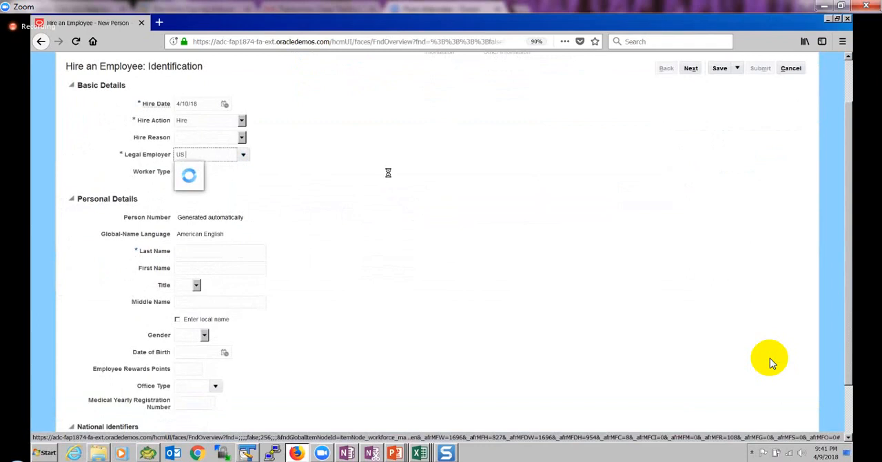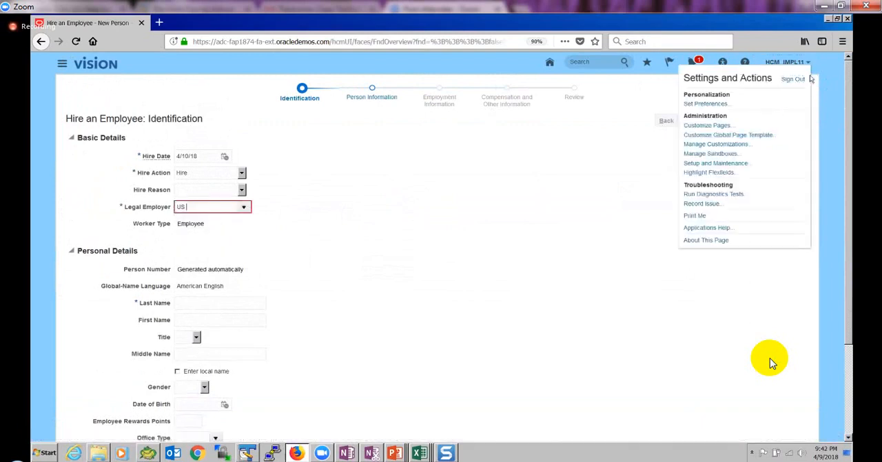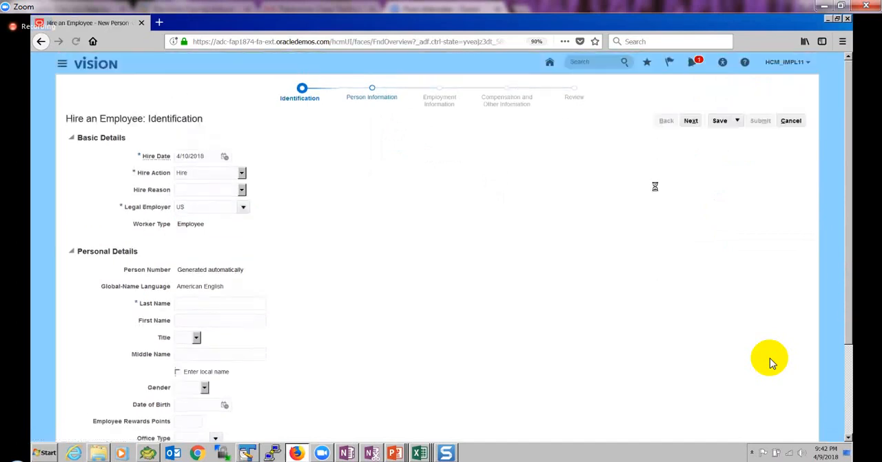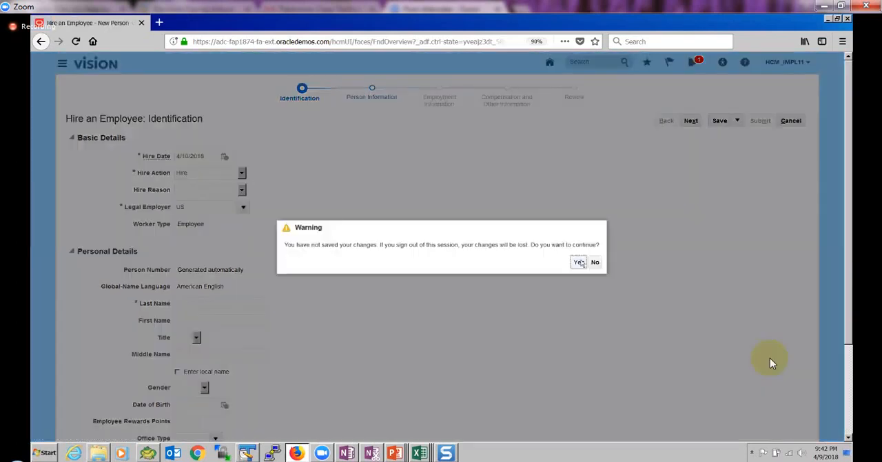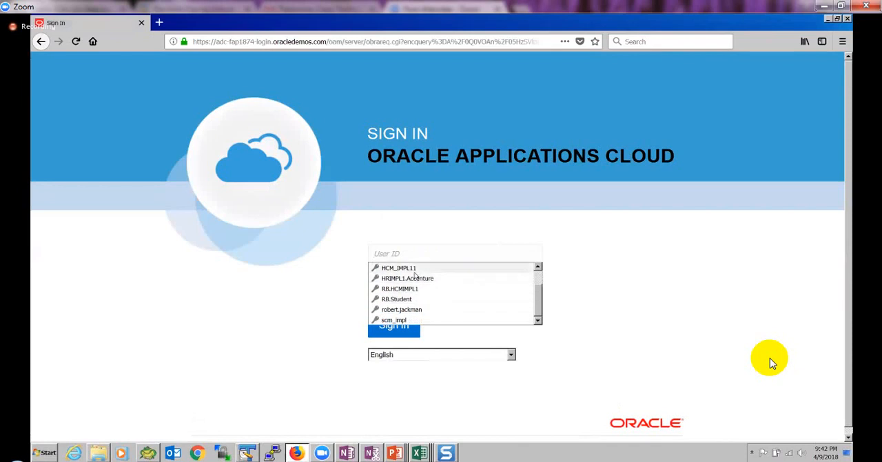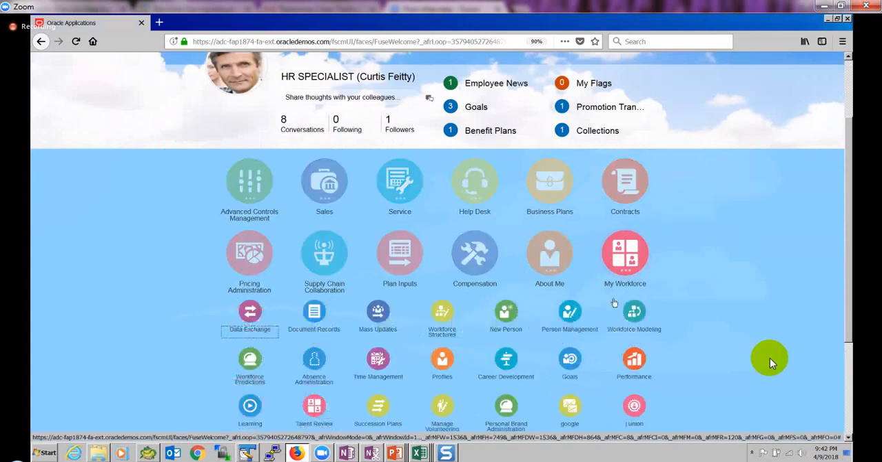So before hiring, I need to make sure I am an employee. HCM IMPL11 is not an employee, it's an implementation user. So I'm just logging out, and I'm going to log in as a real employee, because then only my data access will work. I'm logging in as an employee who has the HR administrator role, and I'm going to my workforce, and I'm going to hire a person.